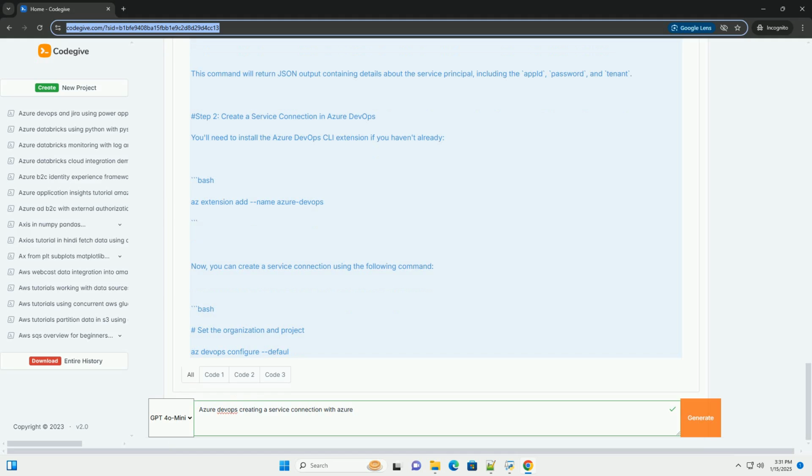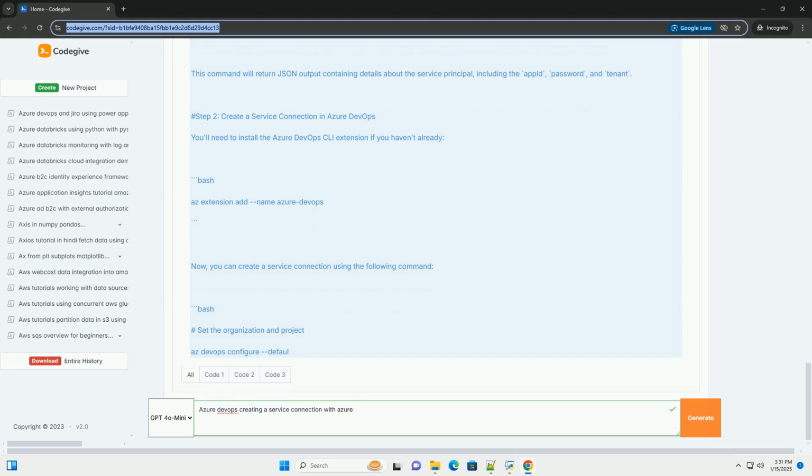3. Select the Azure subscription from the drop-down. 4. Enter a name for the service connection. 5. Click Save to create the service connection. Step 6. Verify the service connection. 1. After saving, you should see the new service connection listed on the Service Connections page. 2. You can test the connection by clicking on the ellipsis, 3 dots, next to the connection and selecting Verify.